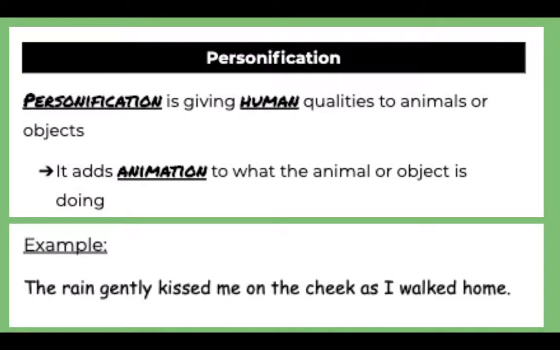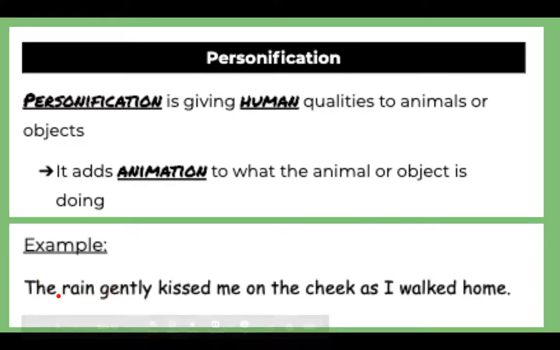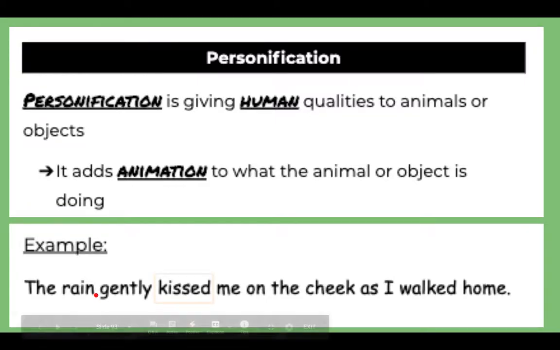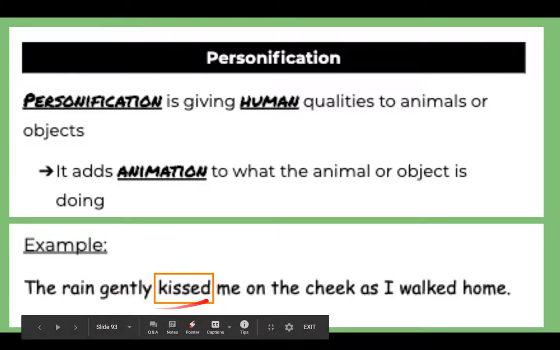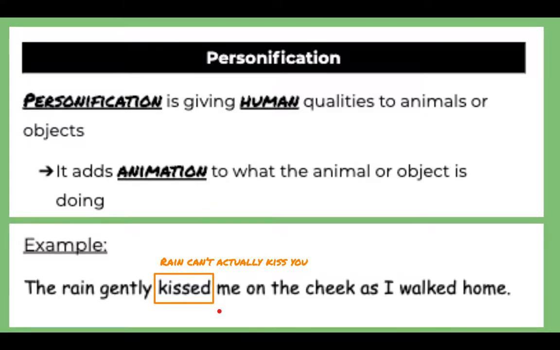All right, my second example. The rain gently kissed me on the cheek as I walked home. So the thing that's being personified here is rain. When I think about rain falling, it can fall hard, it can fall softly, excuse me. And the thing that is personifying the rain is gently kissed, because I know that rain can't actually kiss you. Kissing happens between people. Rain is not something that can kiss. It's little droplets of water falling from the sky.